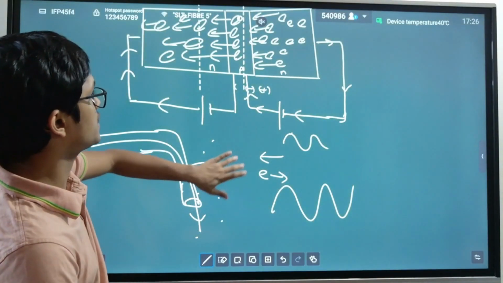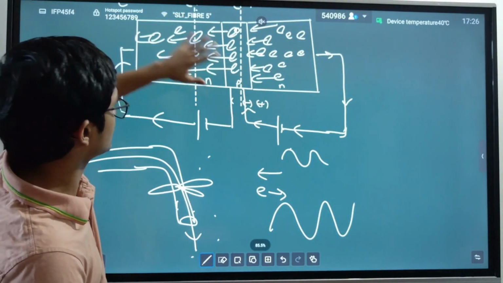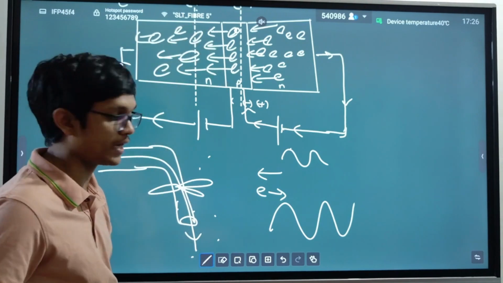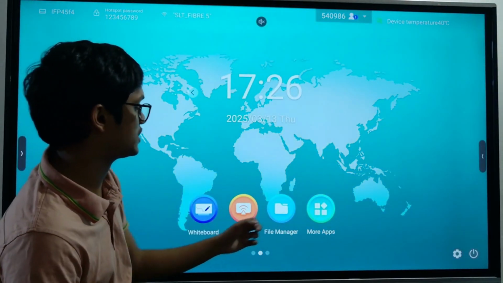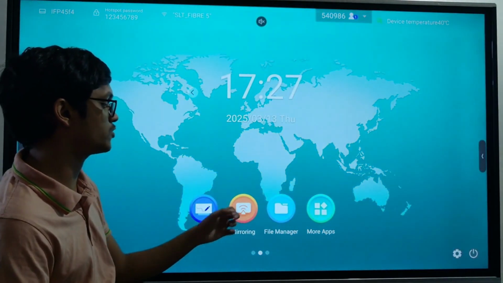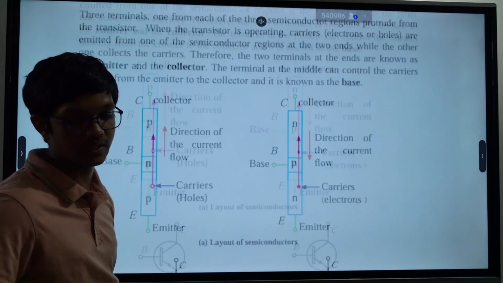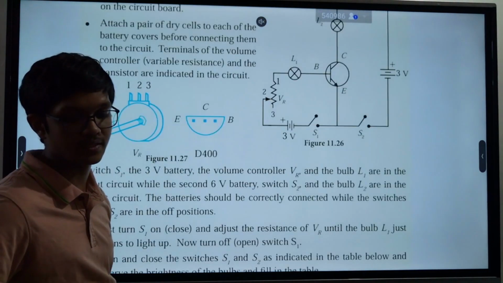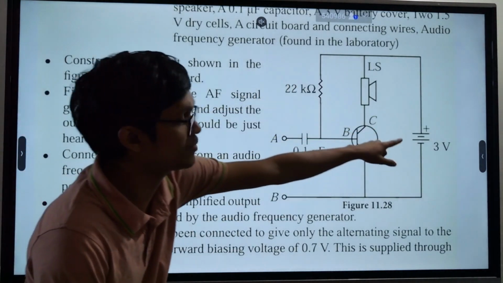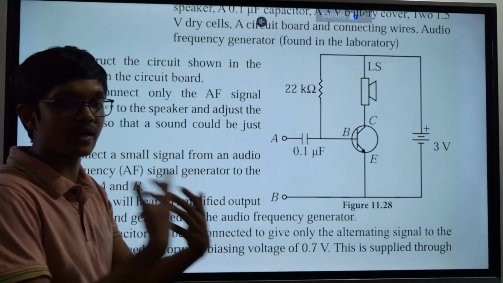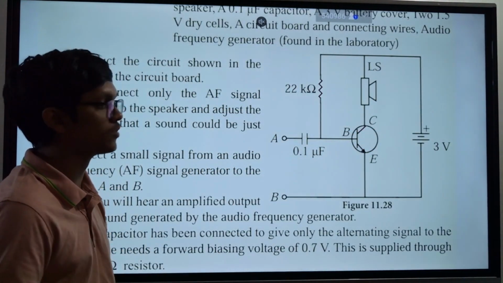See, base emitter we forward bias, base collector we reverse bias. To do that, there are different ways of doing that. So these different circuits which are available in your notebook are made to do that. Here also this battery and this resistor are there to forward bias the circuit properly, to bias the circuit properly.